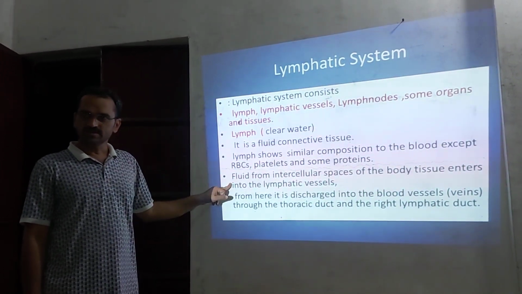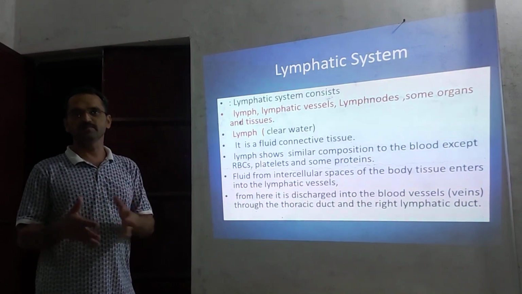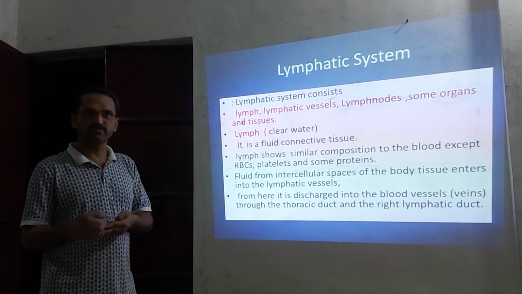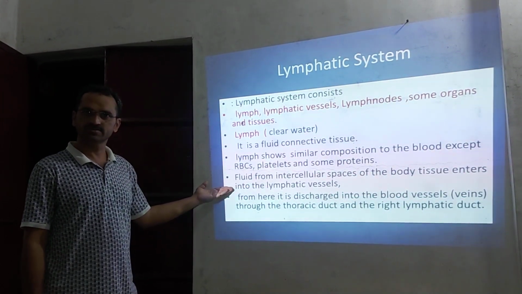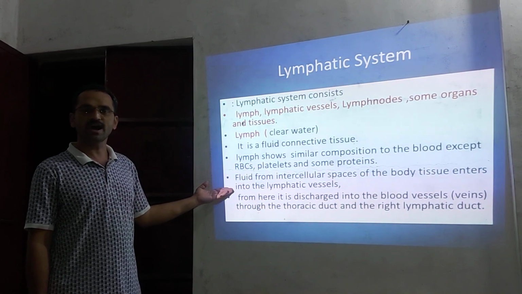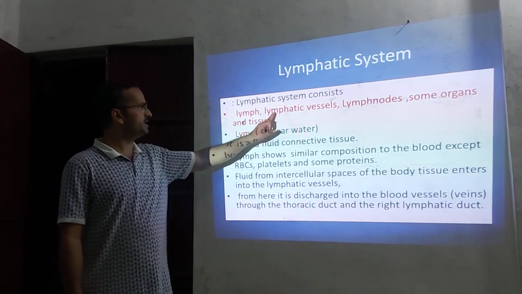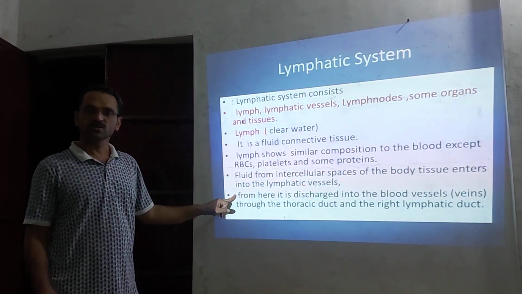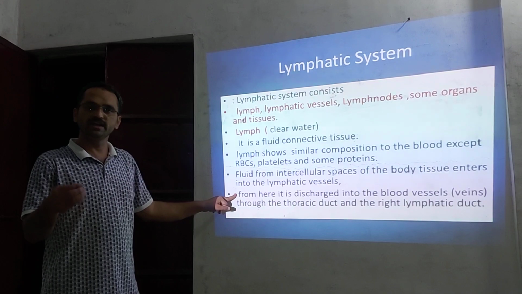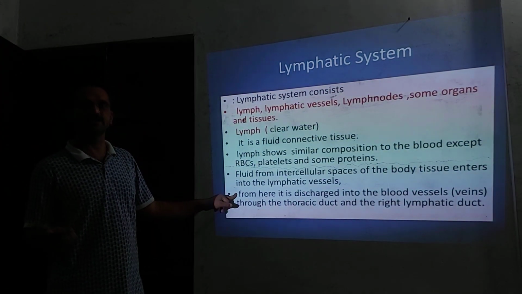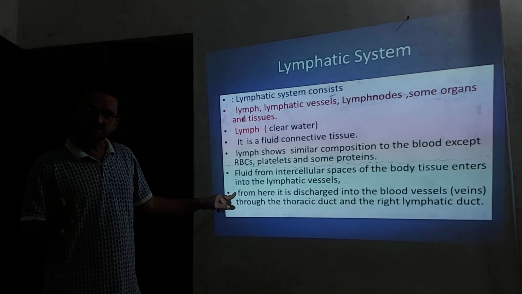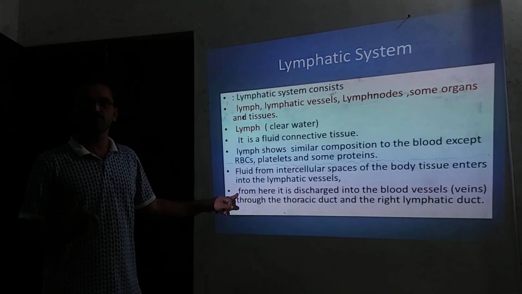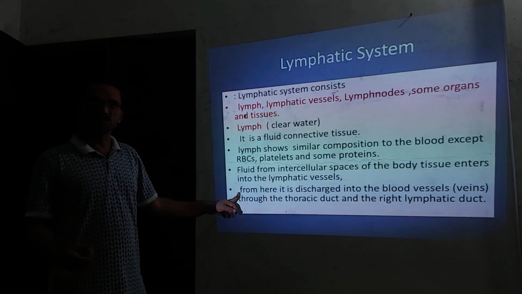Here you can observe the tissue fluid which is present between the tissue cells. When it gets collected into the lymphatic capillary, it is called lymph. These lymphatic capillaries open to form lymphatic vessels. You can observe that when the tissue fluid enters the lymphatic capillary, it is called lymph. This lymph is now discharged into the blood circulatory system through the veins.